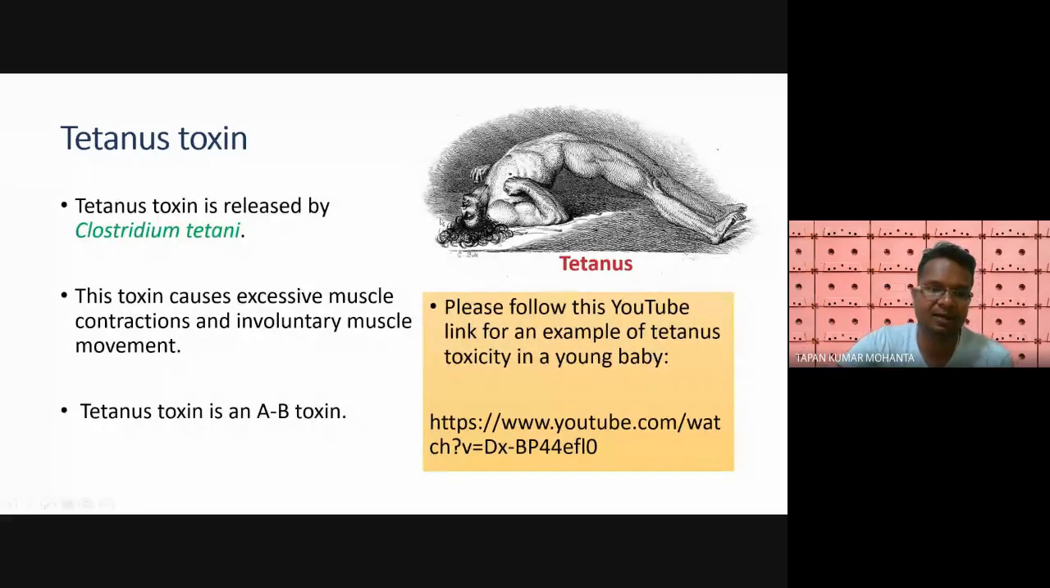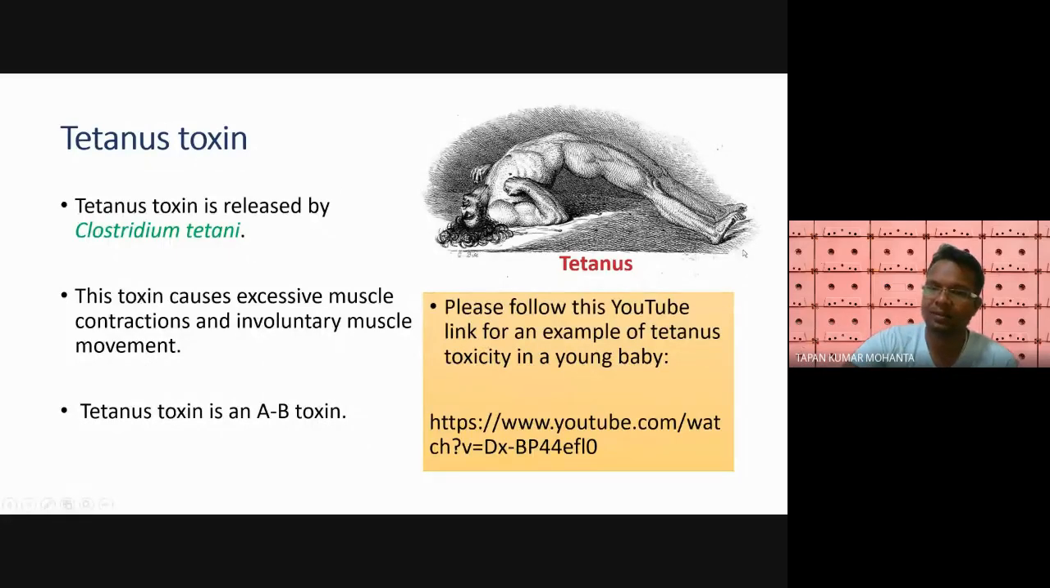This tetanus toxin is released by microbes called Clostridium tetani. What does it do? This toxin causes excessive muscle contraction and involuntary muscle movement. In the case of botulinum, the muscle gets relaxed; it doesn't contract. But in the case of Clostridium tetani, it contracts the muscle and doesn't release it. So in both cases, muscle movement stops. Here it contracts and doesn't let go.